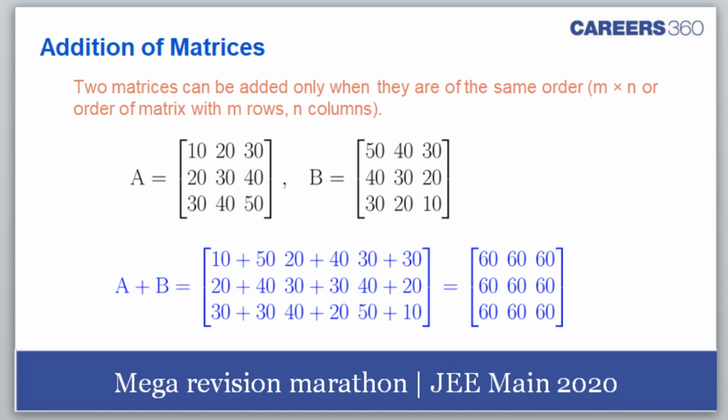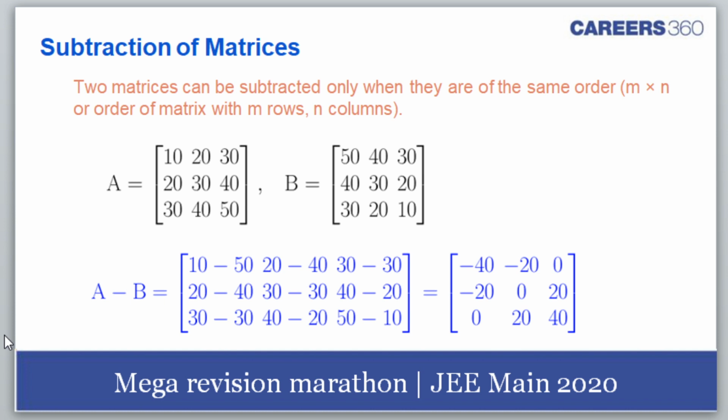Okay. Now addition of matrices, we all understand that addition of matrices is only valid when the order is the same. So for subtraction of matrices, the order has to be the same, then we can subtract it, and each of the respective elements would be subtracted by the elements of the other matrix which is present in the respective position.